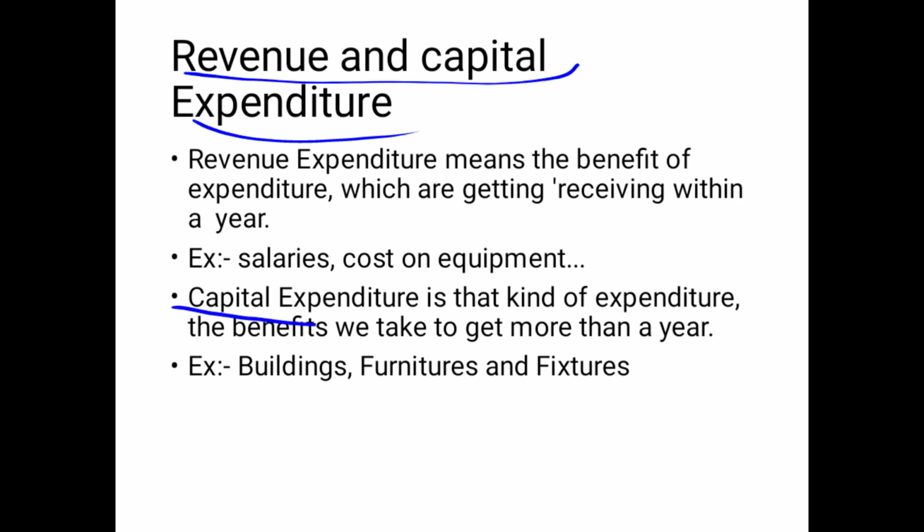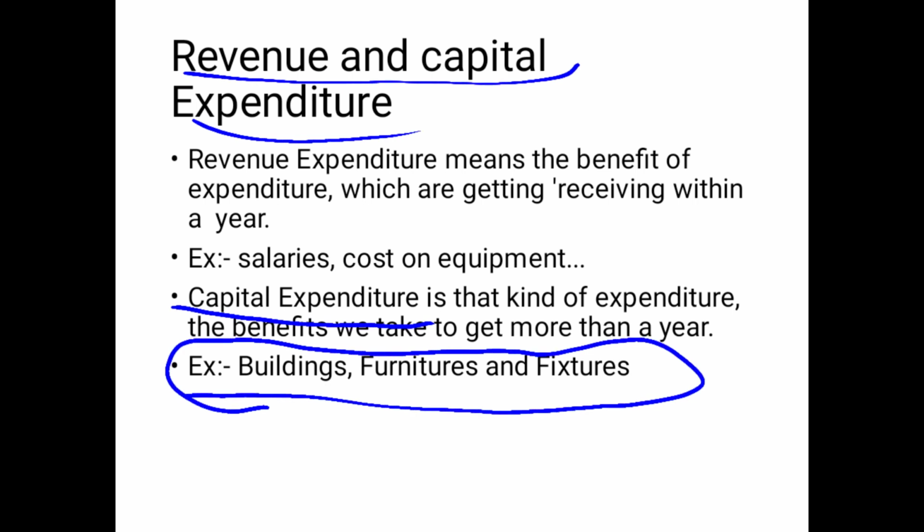Okay, and what is capital expenditure? Capital expenditure is the expenditure whose benefit we get after a year. It is the kind of expenditure whose benefit we will not receive within a year; it takes a minimum time of more than a year. For example, buildings, furniture and fixtures.